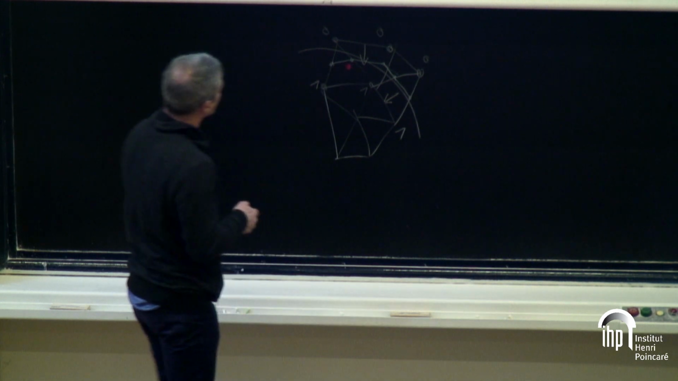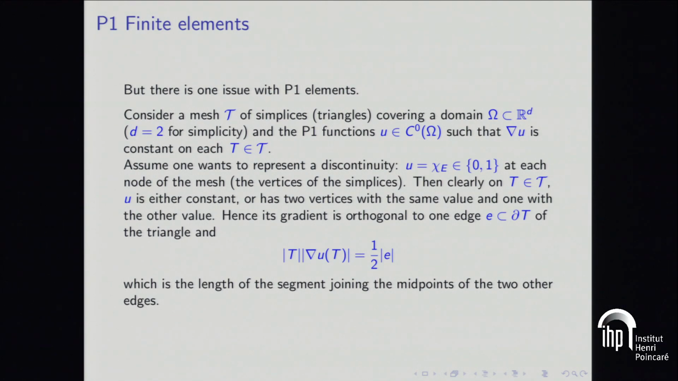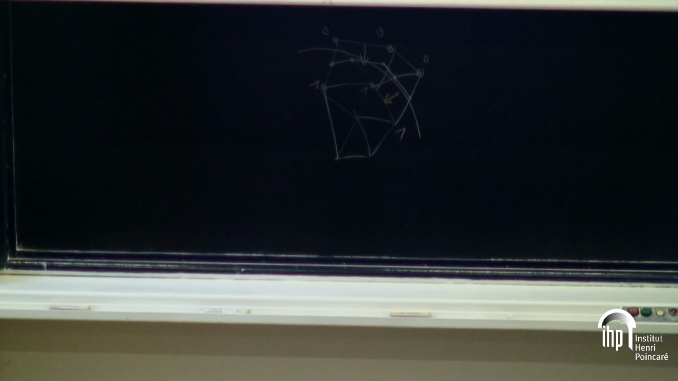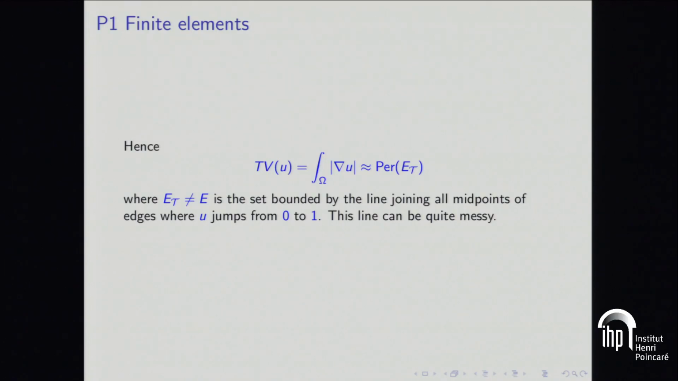So in the end, you are approximating your perimeter, if you project on 0, 1, by exactly the length of this line, which goes through the middle of the edges. Okay. And in practice, you see that the total variation of this characteristic function is approximated, pointwise, not in the sense of gamma convergence, of course, but pointwise, by the perimeter of this polygonal object, which is, of course, essentially larger than what you want in general.